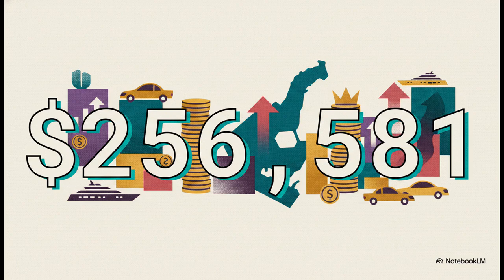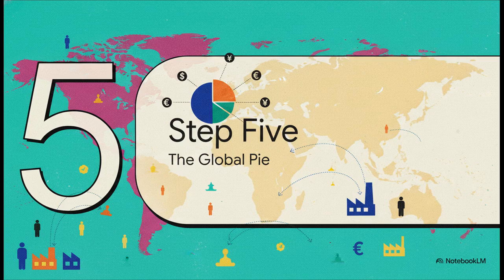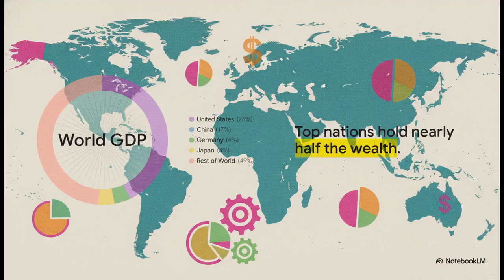Finally, we've reached Step 5, the global pie. We're going to zoom all the way back out now to see exactly how this immense wealth is divided up across the entire planet. When we look at the whole global economic pie, the sheer scale of concentration is just, wow, it's undeniable. The United States holds 26.23% of the world's GDP, and China holds 16.85%.